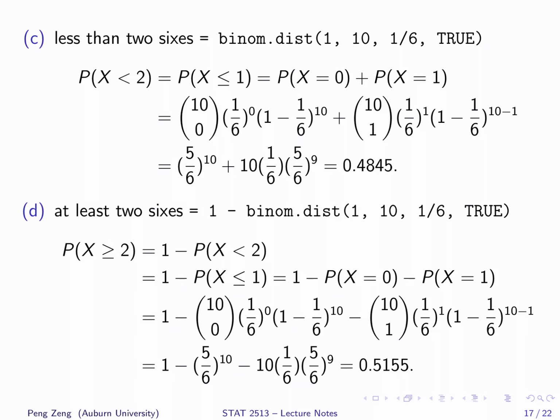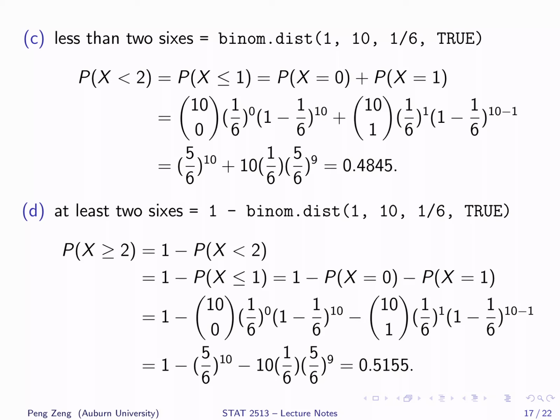This question asks the probability of less than 2 sixes. Notice that x less than 2 is equivalent to x less than or equal to 1. Therefore, the first argument in the Excel function is 1, not 2, because when calculating a cumulative probability, it is the probability of x less than or equal to a number. So, you need to pay attention to the difference between less than and less than or equal to.